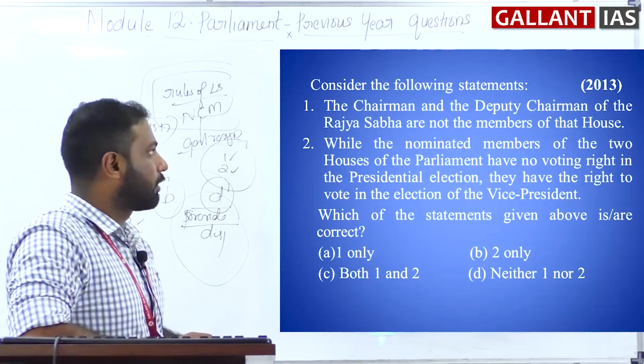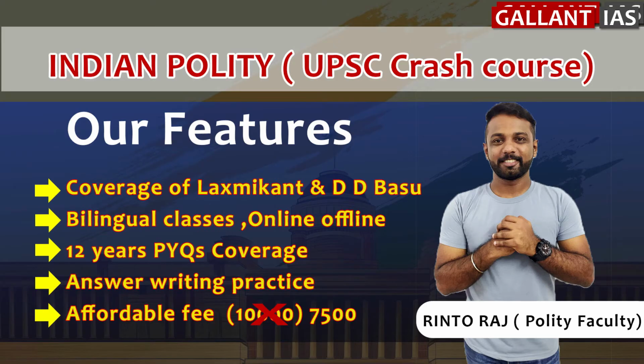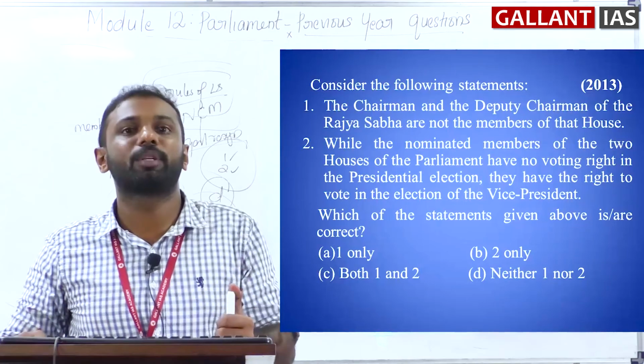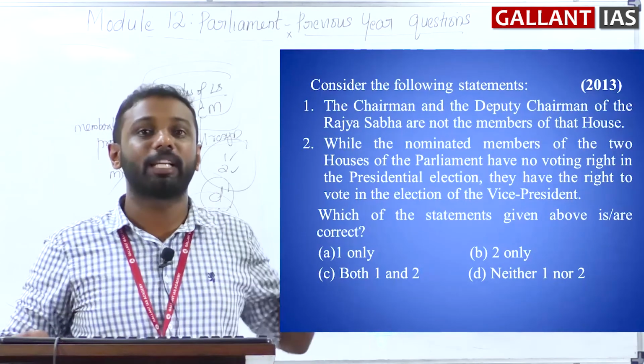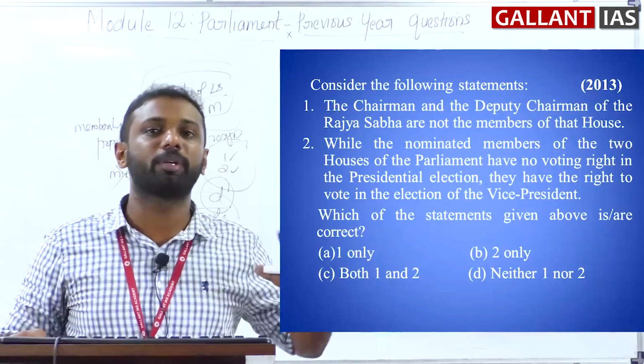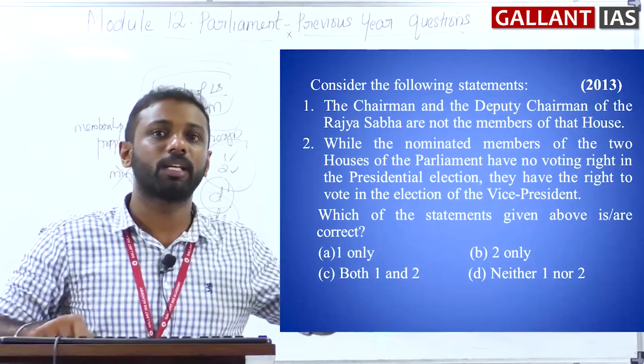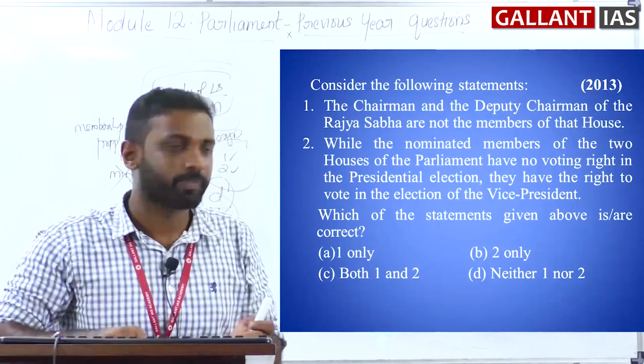So regarding statement number 1, see, the chairman is not a member of the house, but the deputy chairman is a member of Rajya Sabha only. Why? Because he is elected from among the members of Rajya Sabha only. But the statement says that both chairman and deputy are not members. No, the chairman is not a member, but the deputy is a member only. So 1 is a wrong statement. Clear?